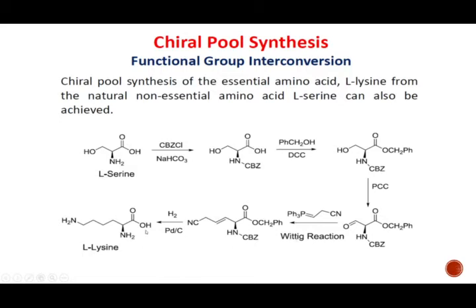The last step is a reduction of this double bond to get the CH2 or aliphatic chain over here. So this is L-lysine, which is not available naturally and is expensive, and can be prepared from a naturally available cheap starting material. So this is how natural products are made using cheaply available enantiopure starting materials.